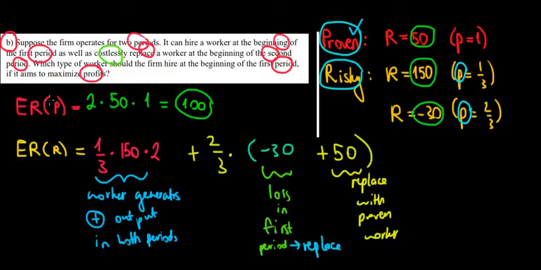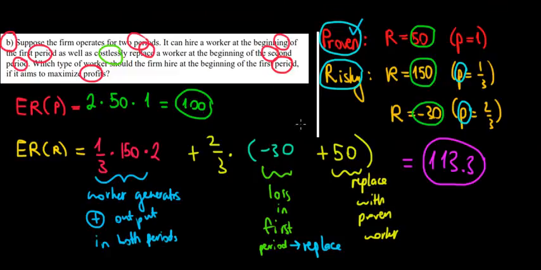That's the idea. Now, what's going to be the math of all this? Well, if we solve this, that's going to give us an expected revenue of the risky worker equal to 113.3 euros. Now, with that in mind, we can see that the risky worker becomes more profitable, at least in expectation, by taking into account the probabilities. It's wiser for us to hire the risky worker, because maybe he will do a good job and generate us 150 in both periods.